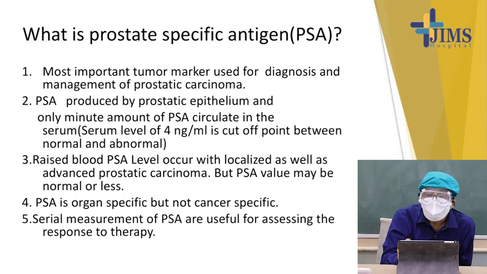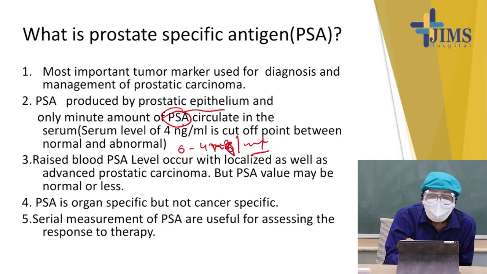What is prostate specific antigen? This is a tumor marker used for diagnosis and management of prostatic carcinoma. PSA is produced by prostatic epithelium. Only a minute amount of prostate specific antigen comes into the circulation. Normal value is 0 to 4 nanogram per ml. Four nanogram per ml is the cut-off point. If it is above 10, it is very suspicious of prostatic carcinoma.